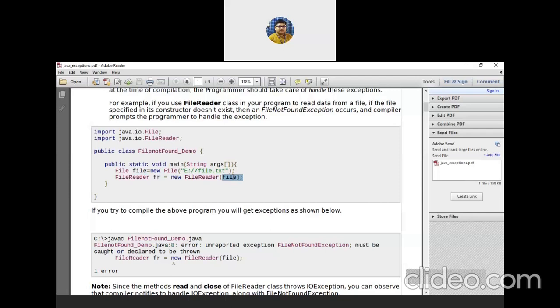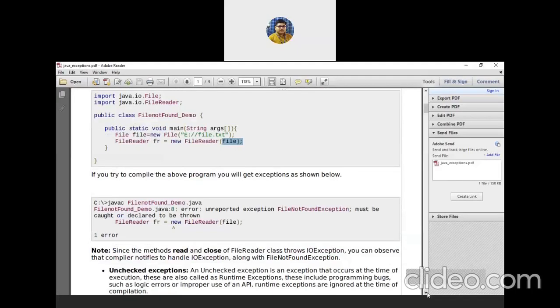So that's why we already know the meaning of exception. We know that an exception may occur at runtime, meaning when the program executes. In this case, if I try to compile this program, I get an error. What is that error? It is an unreported exception. FileNotFoundException must be caught or declared to be thrown. So what is the meaning of this?